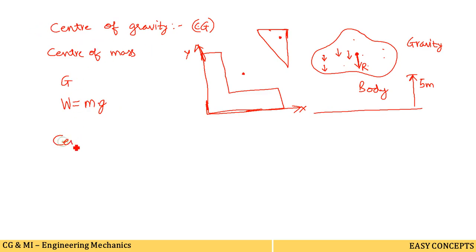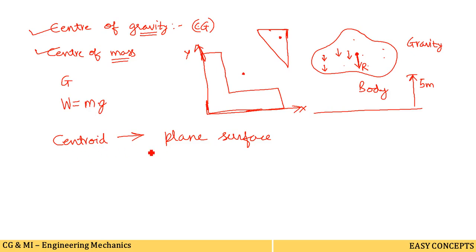There comes another term, that is centroid. Now what is a centroid? It is a very simple term. It has the same definition as center of mass and center of gravity, but instead of using the word mass or weight, we use the word plane surface. If we are talking about a two-dimensional thing or a plane surface, then we use the word centroid. Means the whole area of the surface is assumed to be concentrated at a single point, then that point is called the centroid. I hope you have understood the meaning of center of gravity, center of mass and centroid.